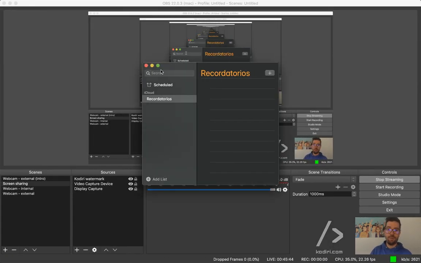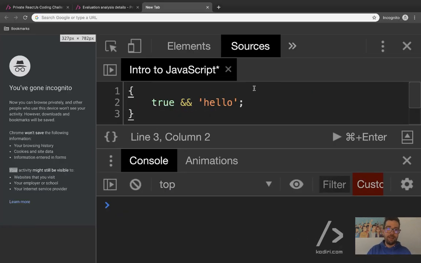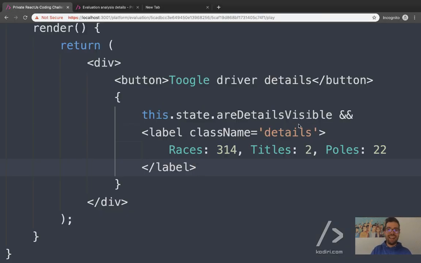Cool. So where are we? Again, true and something returns something. That means that if RDT visible is truthy, it will return the thing on the right-hand side. On the other hand, if RDT visible is falsy, false and something returns false. So if this is not truthy at all, the next thing on the right, like 1 divided by 0, will be ignored. It will never run, yeah?